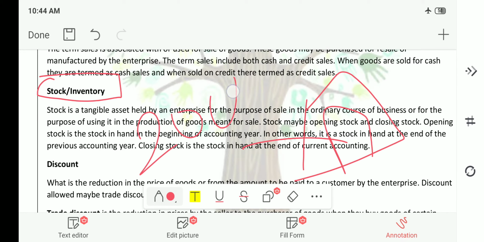Discount is the reduction in the price of goods or from the amount to be paid by a customer to the enterprise. Discount allowed may be trade discount or cash discount. Again, there are two types of discounts, that is trade discount and cash discount. Now we'll see what is trade discount. It is the reduction in prices by the seller to the purchaser of goods when they buy goods of certain quantity or value. Sales are recorded at net value, that is sales minus trade discount. Similarly, purchases are recorded by the purchaser at the net value, that is purchase minus discount.